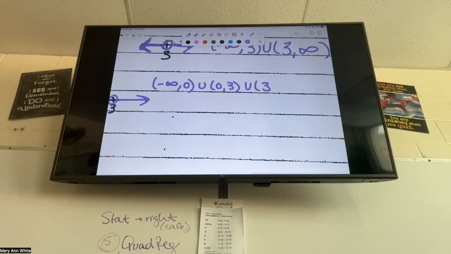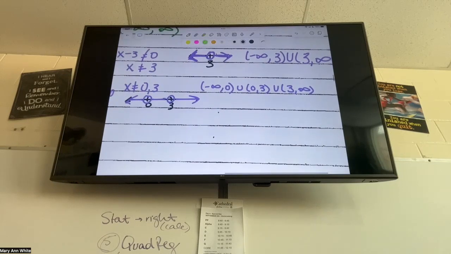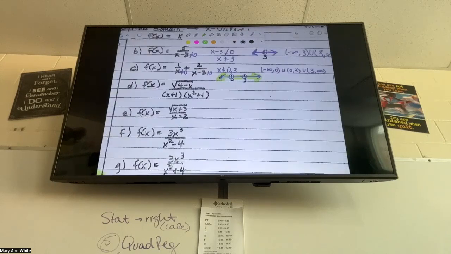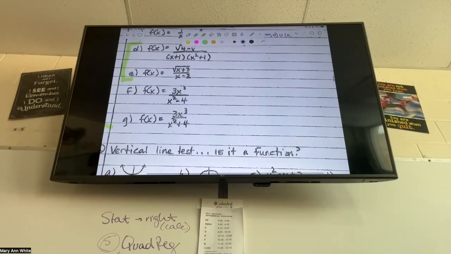The most common thing here is that we miss that 0 to 3, okay? We often know negative infinity to 0 and 3 to infinity, but we often forget that 0 to 3. The only thing that it can't be is 0 or 3, but anything between those two numbers is totally fine. Okay. Let's actually skip D and E for 1 second, because that adds something new. Let's look at F and G, because those are still denominator problems.